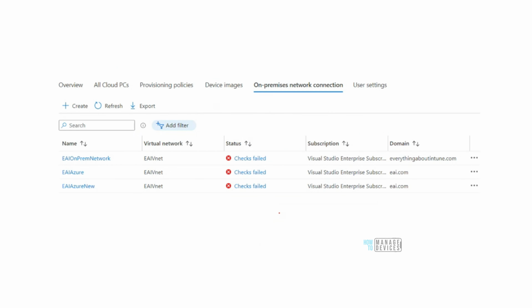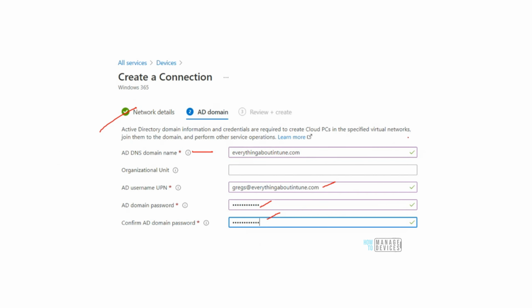Okay, and then once that is done, there is a check that is run. So once I create an on-premise network connection, the Intune portal has something called a watchdog service, and that watchdog service runs a check, and it finds out whether everything that I provided over here is correct or not, whether I have a valid subscription or not, whether the credentials that I have provided even have the access to join a machine to the on-premise domain or not, right?